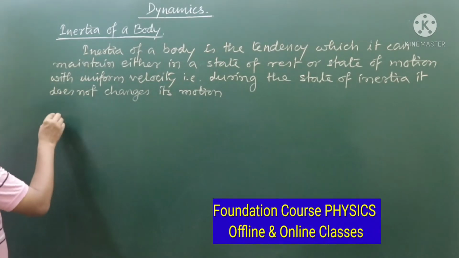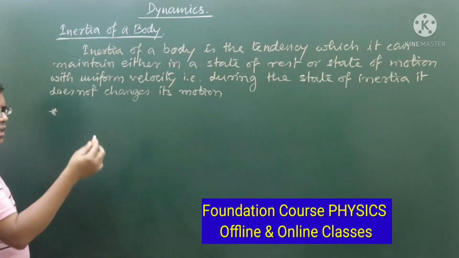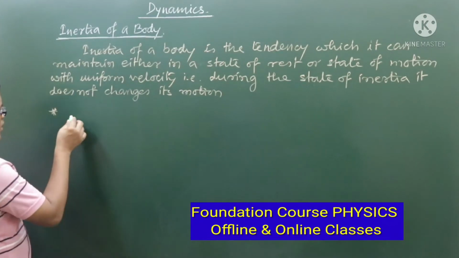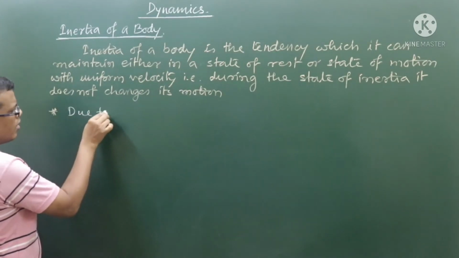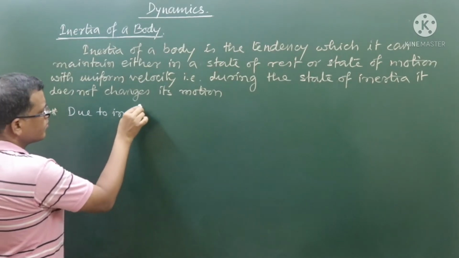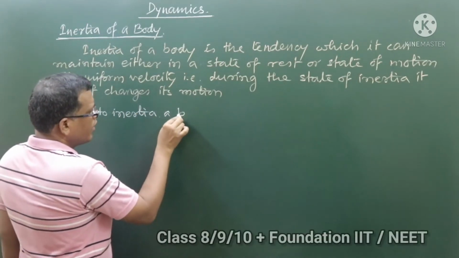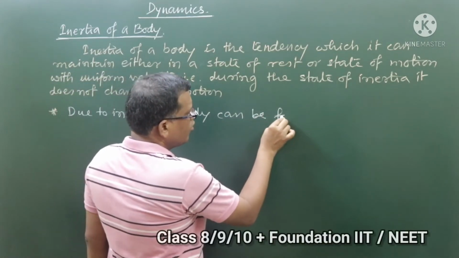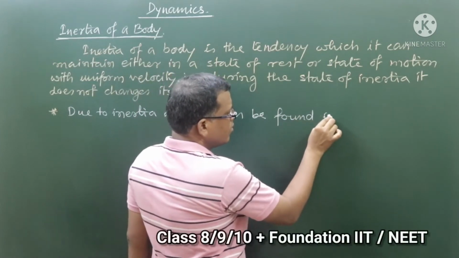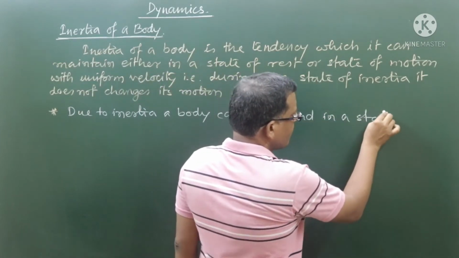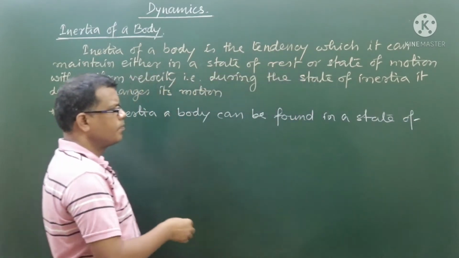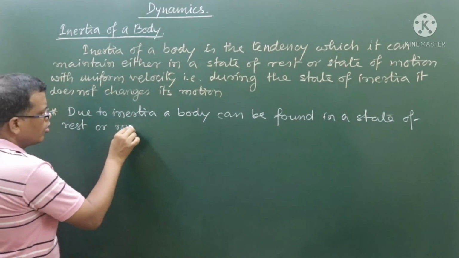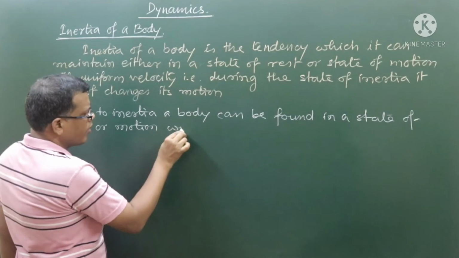So in a very simple way, we can directly comment on the type of motion a particle can acquire as a result of inertia. We can write down, due to inertia a body can be found in a state of rest, or motion with uniform velocity.